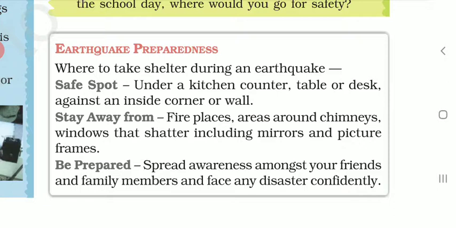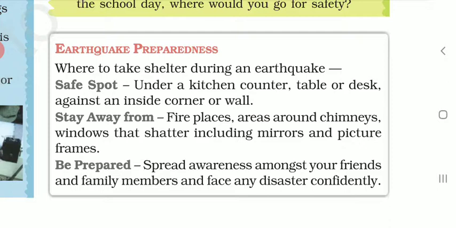A safe spot is under a kitchen counter, table, or desk, against an inside corner or wall. So what are the safe spots? These are kitchen counters, which are inside your home, and a table or desk against an inside corner wall. In this way, you can take a safe spot.